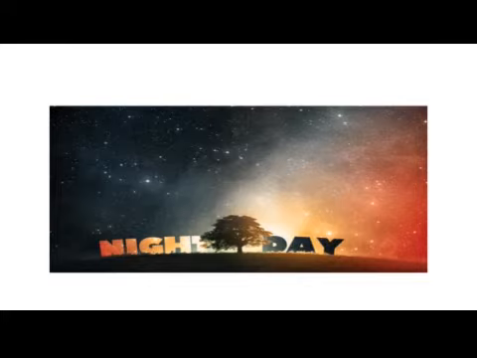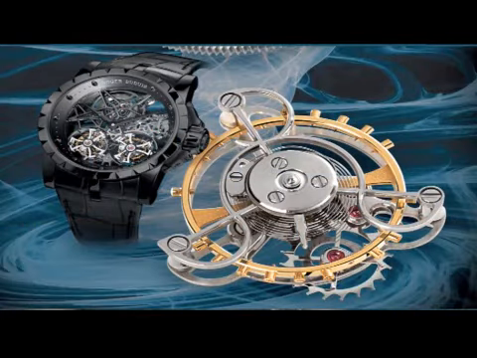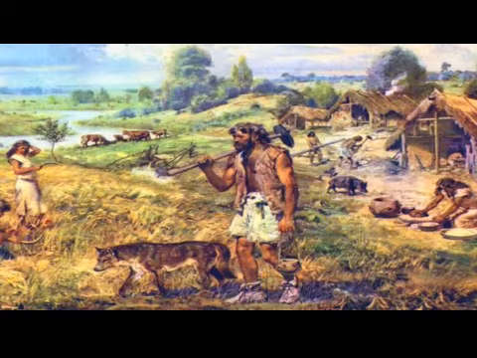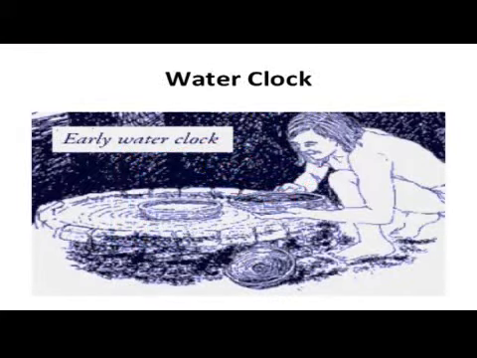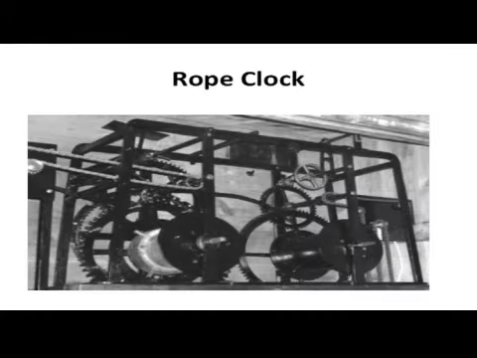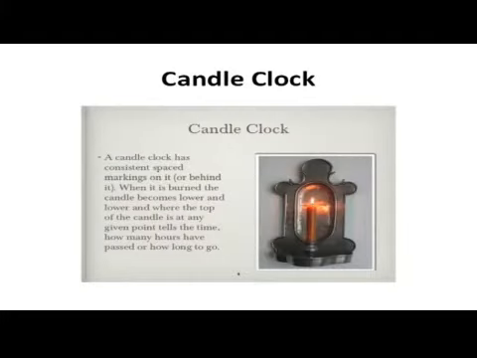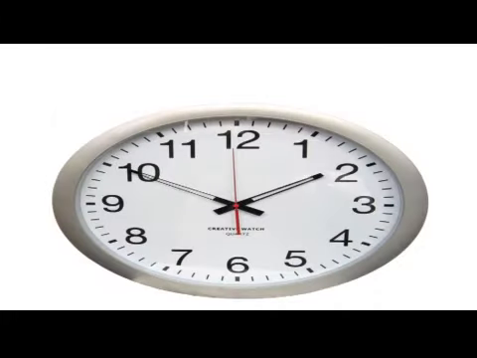The time interval between successive rising of the sun was called a day, and the study of devices measuring the time is called horology. Variety of devices has been designed to measure time from early civilizations. Egyptians and Indians have used shadow clock and water clock. Chinese have used rope clocks and oil clocks, and Europeans have used oil candle and sand clock. In course of time, more clocks to measure time accurately have been invented.